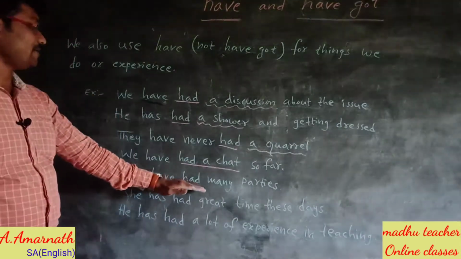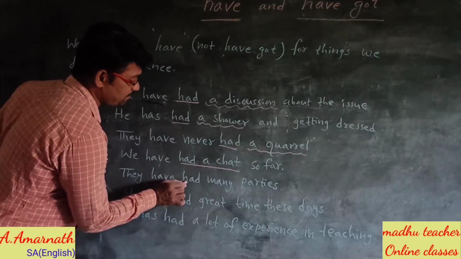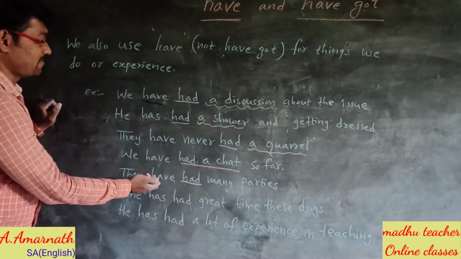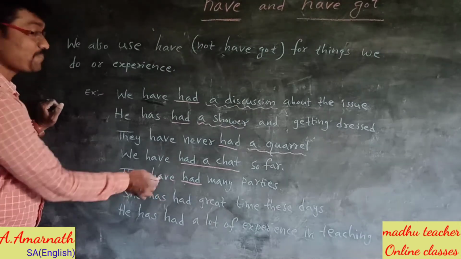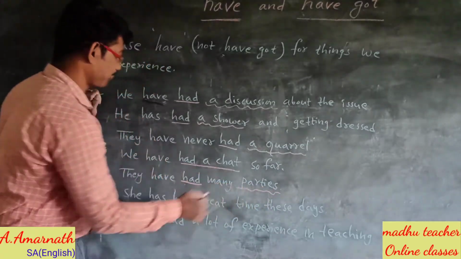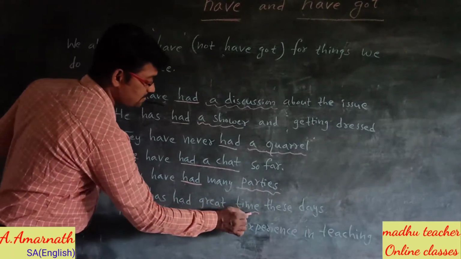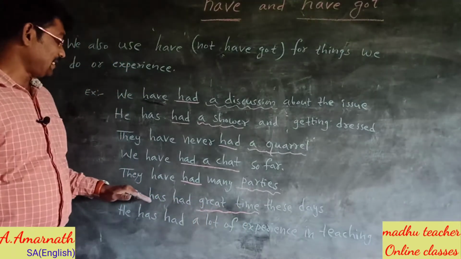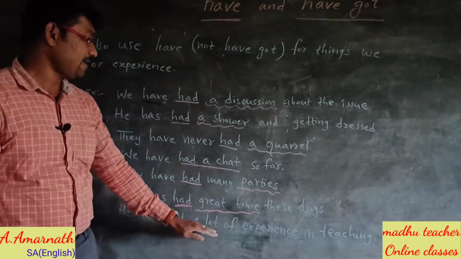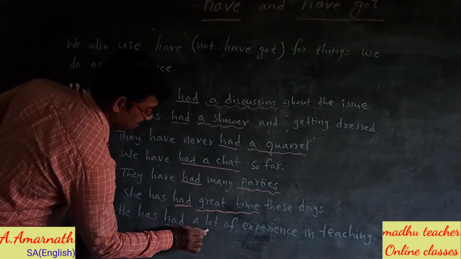They have had many parties. Here the past form of have is had. The sentence is in present perfect, so we use the helping verb have. So we can say they have had many parties. She has had a great time. Here had refers to time. He has had a lot of experience in teaching. This had refers to experience.